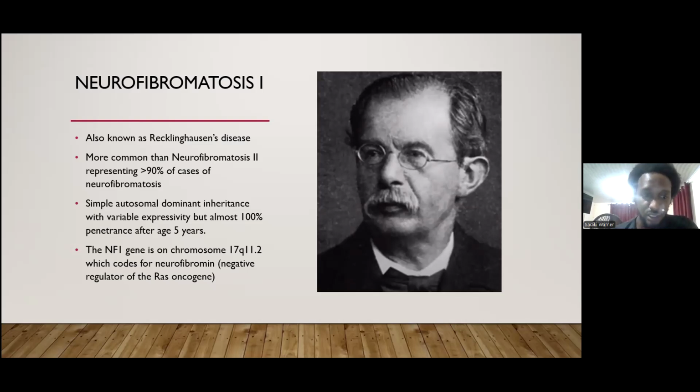negative regulator of the RAS oncogene. Now, the NF1 is a tumor suppressor gene encoding for neurofibromin in the RAS pathway. So there is a so-called RASopathy involving cell proliferation and growth. The loss of neurofibromin as an NF1 mutation results in the elevation of growth-promoting signals, and the spontaneous mutation rate is usually high, reported in about 30 to 50% of the cases representing new somatic mutations.